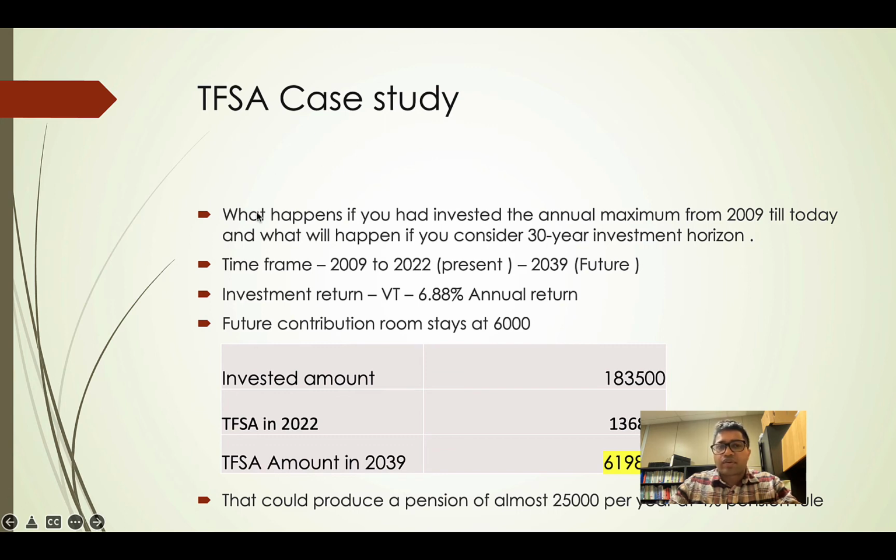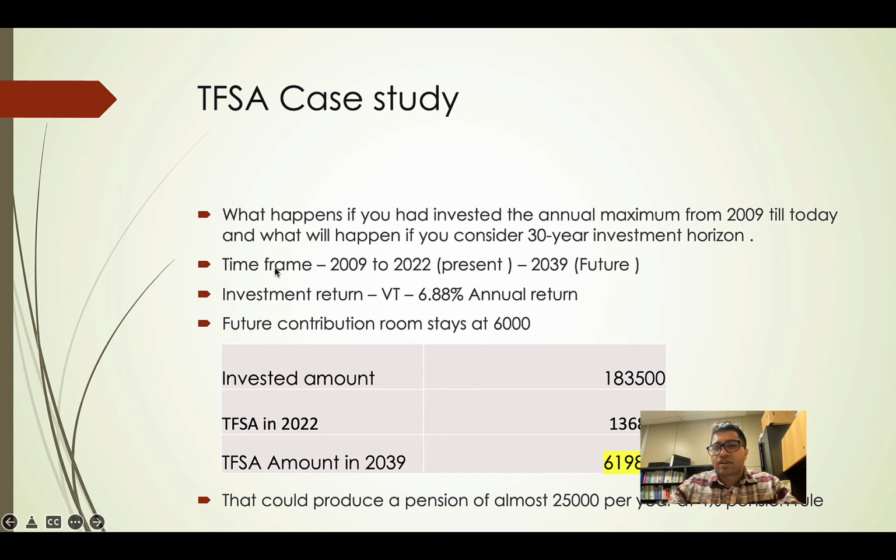So what are we going to do? What happens if you had invested the annual maximum amount from 2009 till today, and what will happen if you consider a 30-year investment horizon? You start your TFSA account in 2009, and you start investing in it. How much money would you have in your TFSA account right now? How much is the expected money you will have in a 30-year horizon? So we are going to look at that.